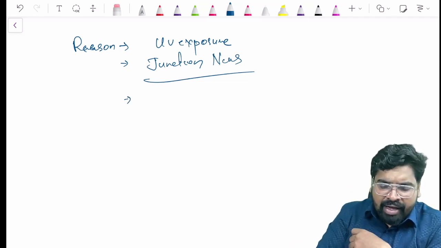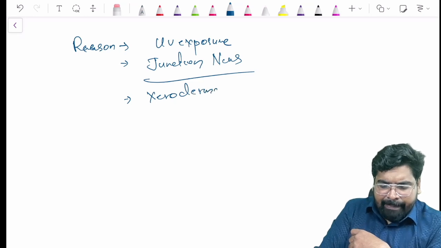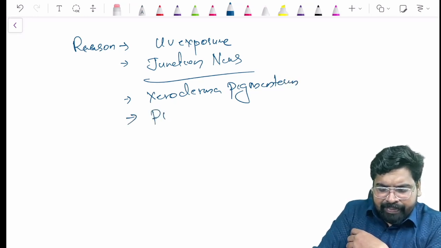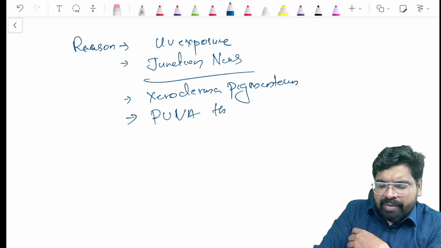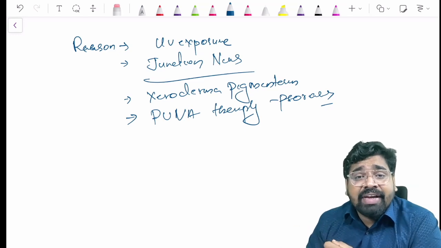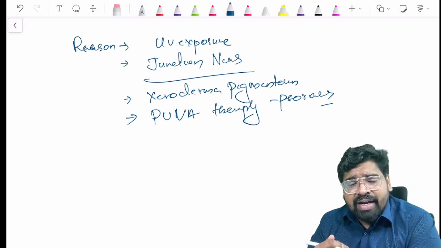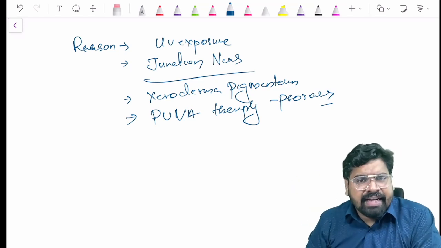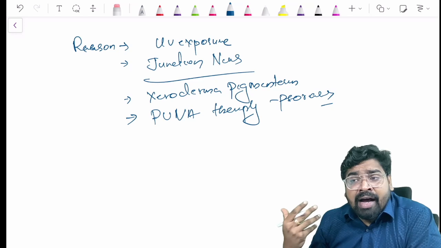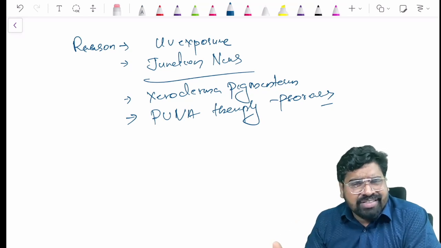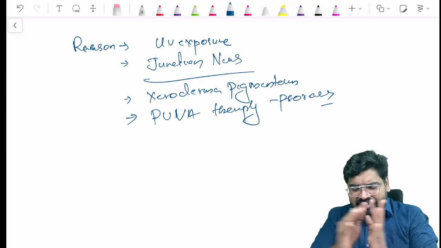What other causes? You can have xeroderma pigmentosum, and they can transform to melanoma. PUVA therapy is a therapy used for psoriasis, right? For psoriasis treatment, you give PUVA therapy, psoralen and ultraviolet A. That is a chemical which we apply on the areas of psoriasis, and we give ultraviolet A rays. But the disadvantage of this therapy is that if you give it excessively or use it injudiciously, it can lead to melanoma. So this is about the etiology.